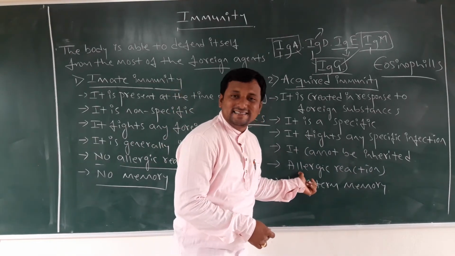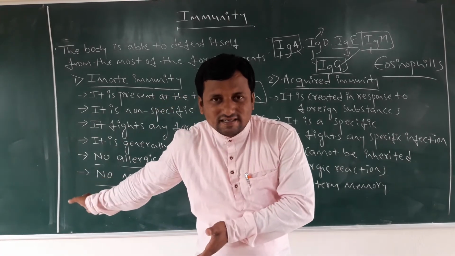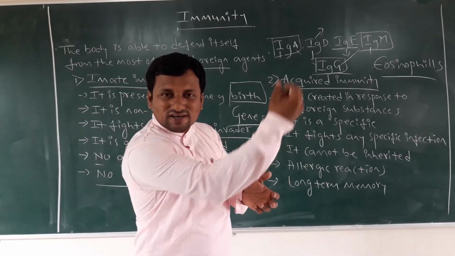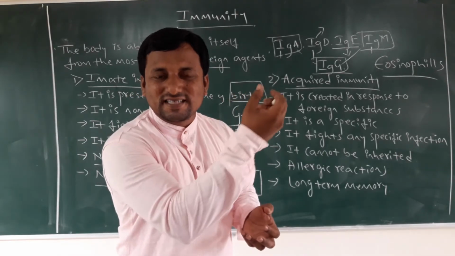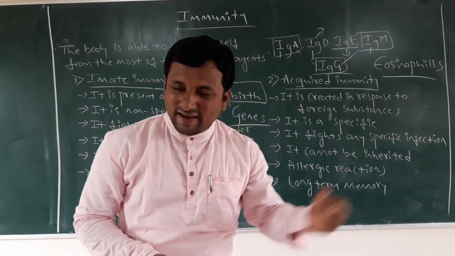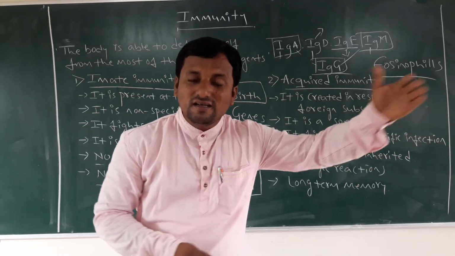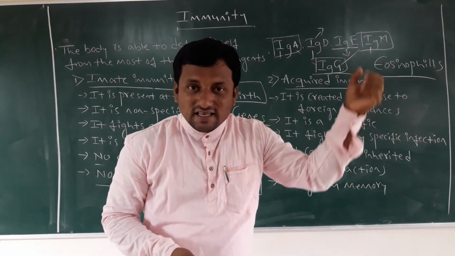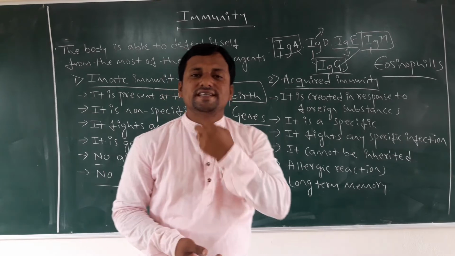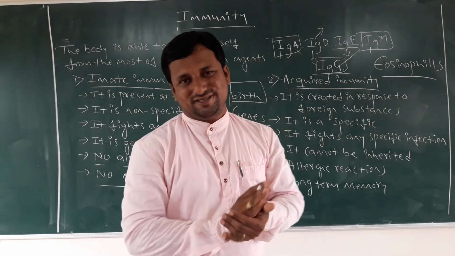In innate immunity there is no allergy, but in acquired immunity there is allergy. Why? Because we consume chemical compounds and substances: capsules, vaccinations, injections, tablets from ready-made sources. When we ingest these tablets or drugs, sometimes our body does not tolerate those chemical compounds.